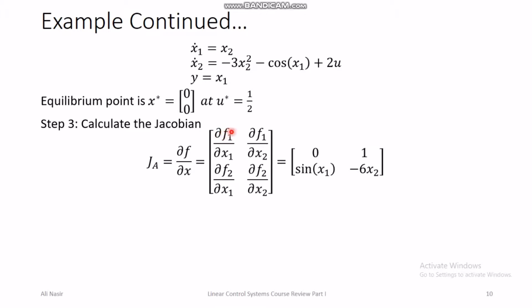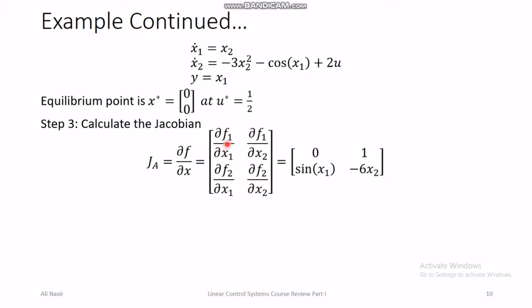So if you take partial derivative, then you take partial derivative of the first component of f with respect to first state variable, and then first component of f with respect to second state variable. Then in the next row you take the second component of f, take derivative with respect to first state variable, then take the second component of f, take derivative with respect to second state variable, and then this becomes the Jacobian matrix.